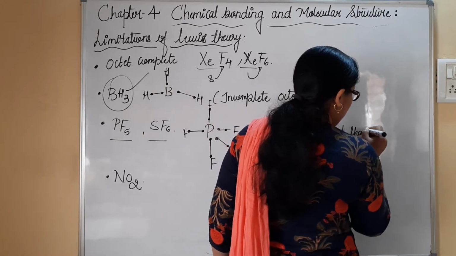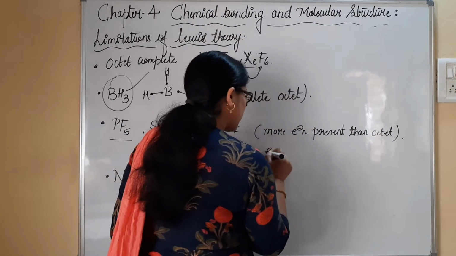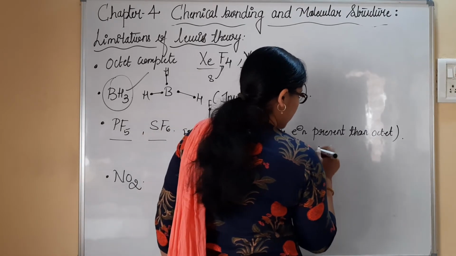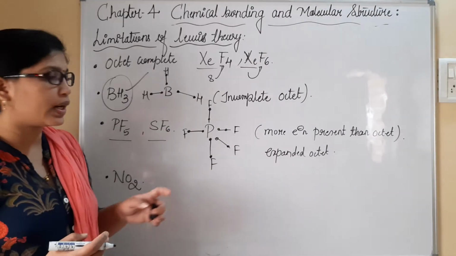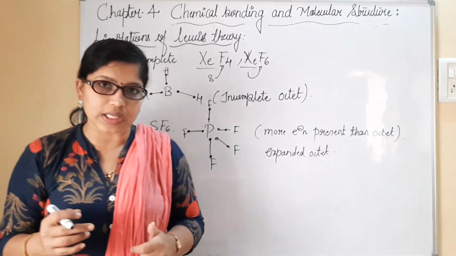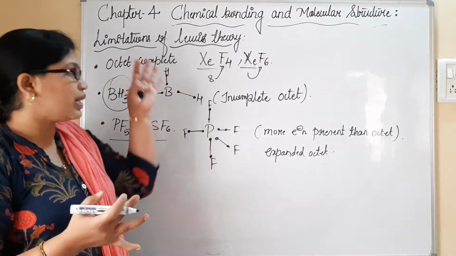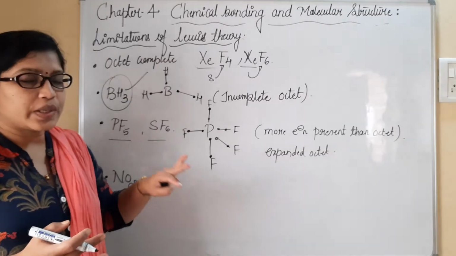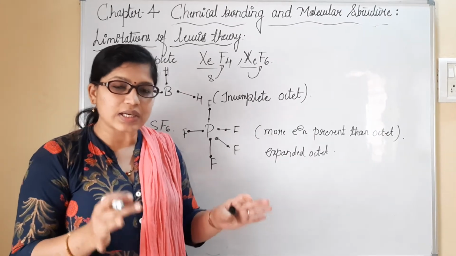We could also call this expanded octet. So the question arises, why is it so? When we ask about Lewis's approach, why do expanded octet compounds also exist with good stability? There is no kind of instability seen in all these complexes. They neither follow the duplet nor the octet, but still they happily exist with good stability.